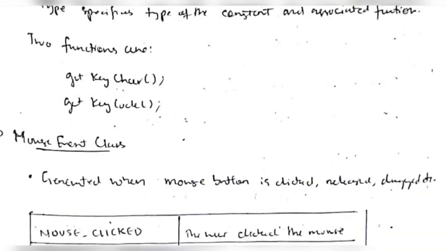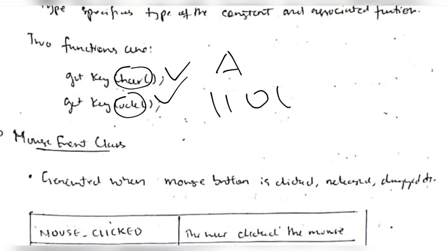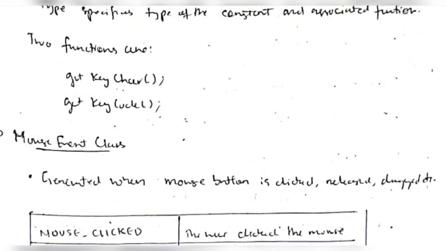And the two main functions are get key char and get key code. If you want to know which letter it is, that will be written like A, and get key code will return the ASCII equivalent of that character.